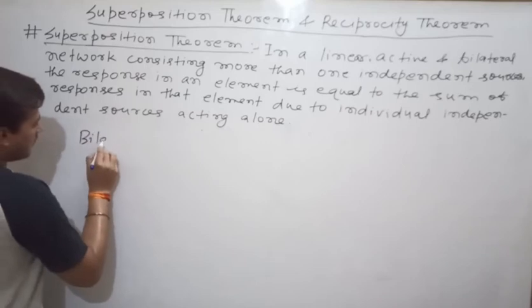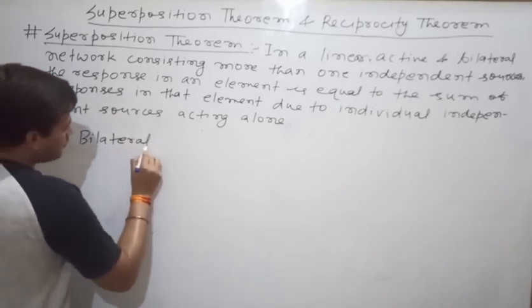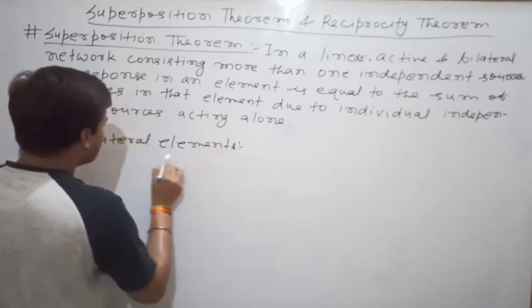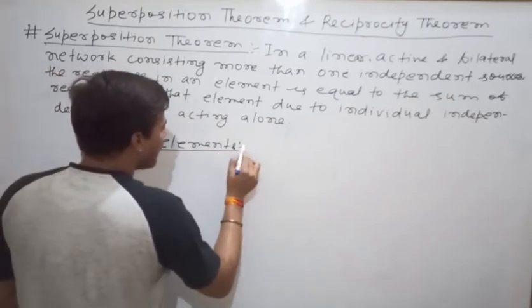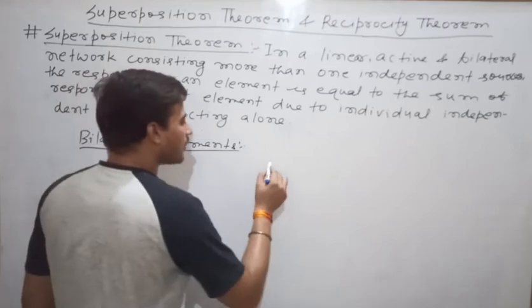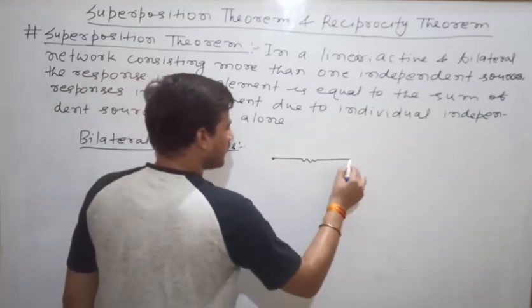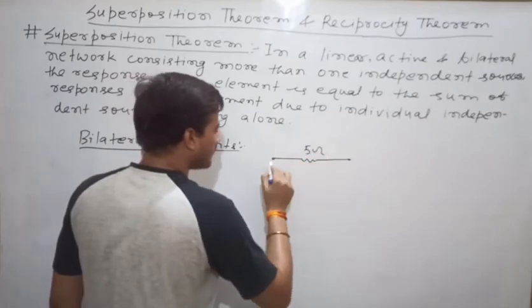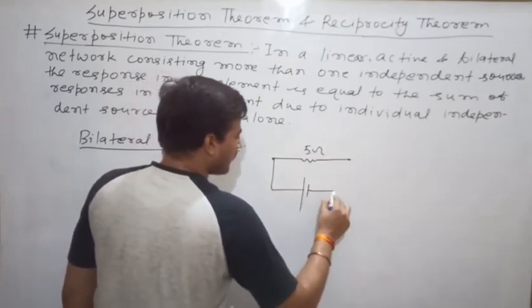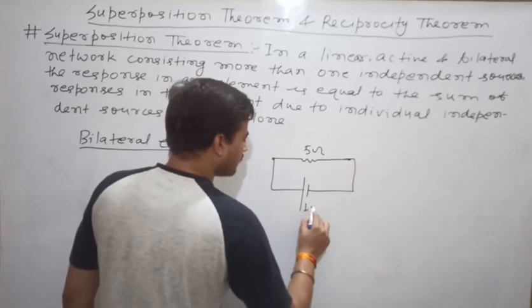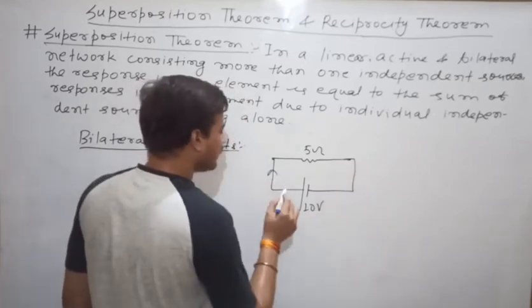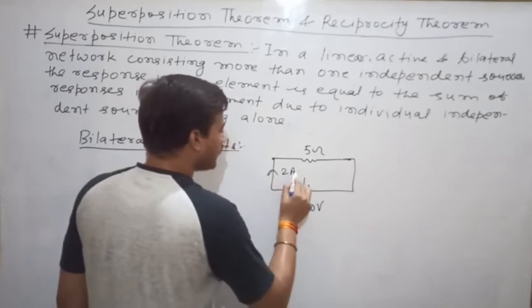So let us see bilateral elements. What is the meaning of bilateral elements? Bilateral elements means current can flow through both sides. Suppose this is a 5 ohm resistor, and if you are applying a voltage of 10 volt, then the current is flowing like this. Current will be 2 ampere.